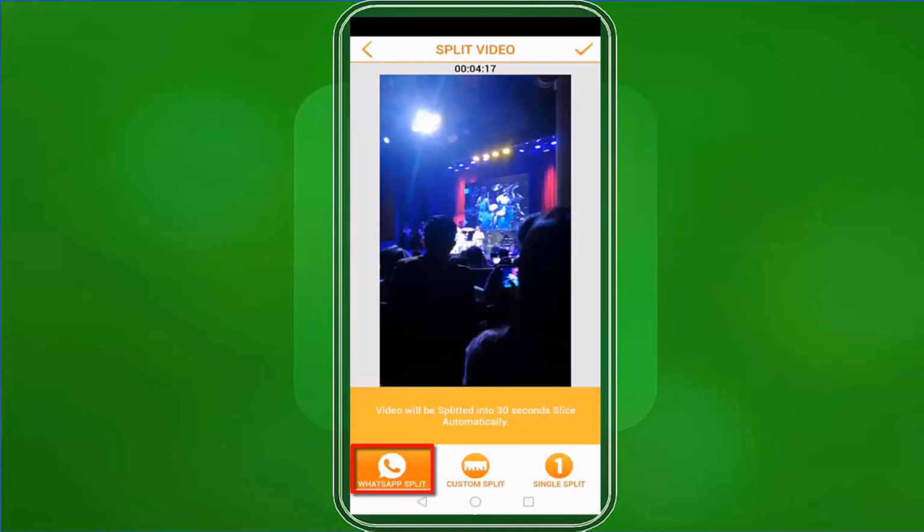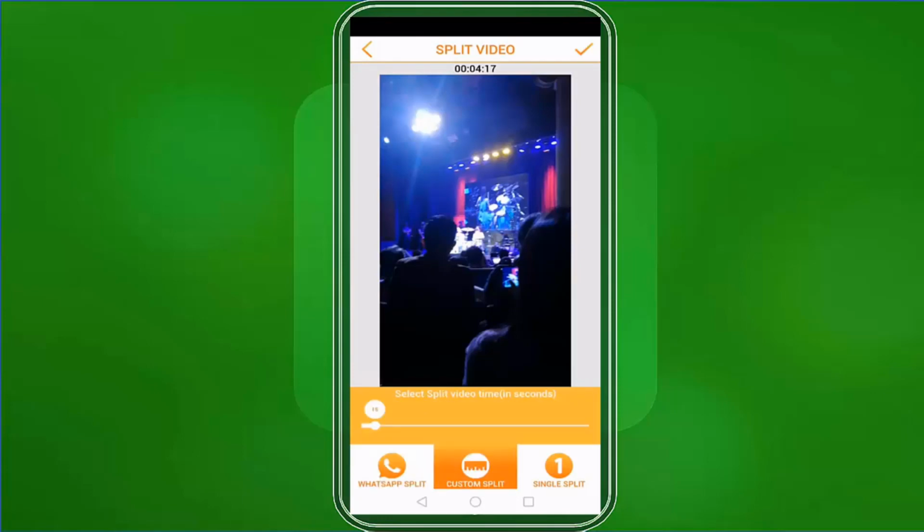Below, you have the options to use WhatsApp Split, and if you choose this option, your videos will be split into 30-second clips automatically. This will avoid the burden of splitting your long videos manually one by one to create multiple 30-second clips. If you tap on Custom Split, you can drag the slider to show you how long you can split this video with your length of choice.